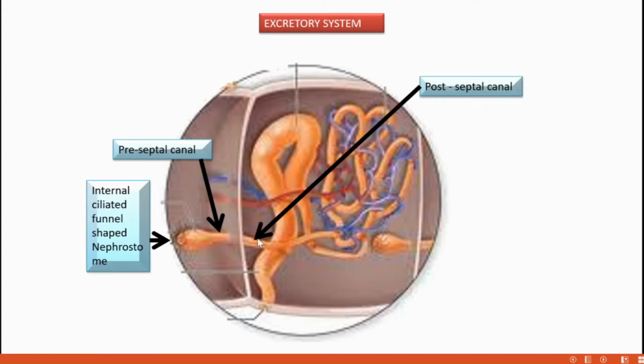Then after the septa, another canal is present. It's called the postseptal canal. Then the nephridial extended region opens outside the body through an opening called nephridiopore. And this type of nephridia is present in each body segment for the purpose of eliminating waste.